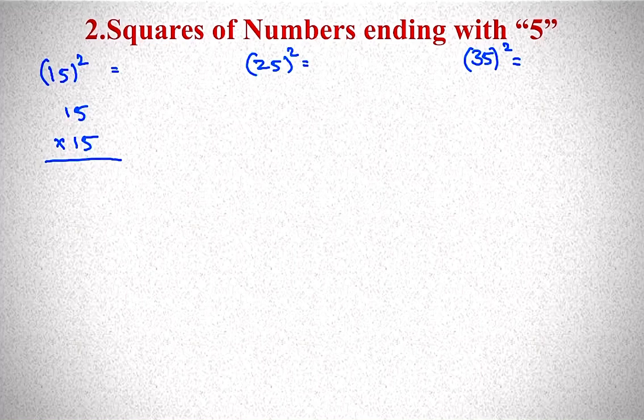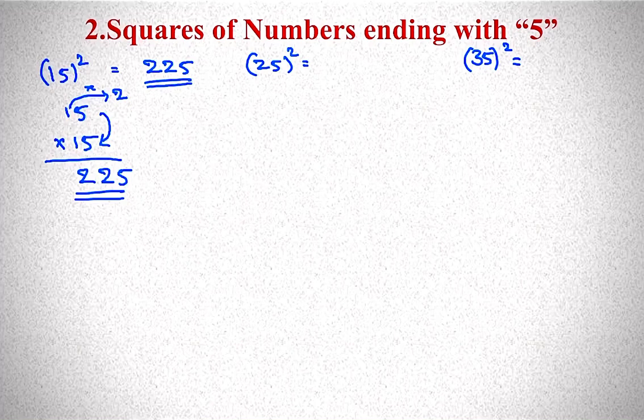First you have to multiply the units digit. 5 into 5, 25. Keep 25 the same. Next, 1 and the next number, 2. 1 into 2, 2. So 225 is the answer.